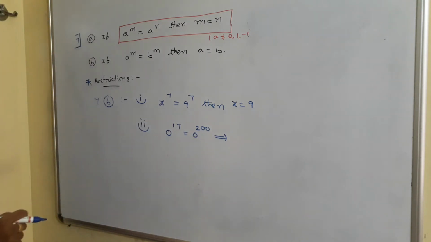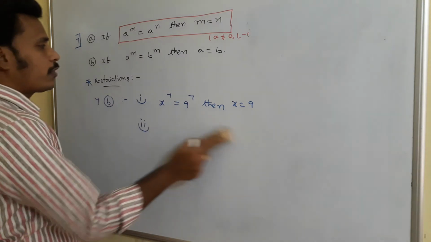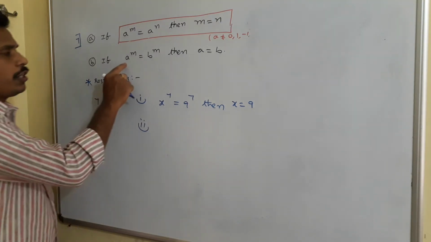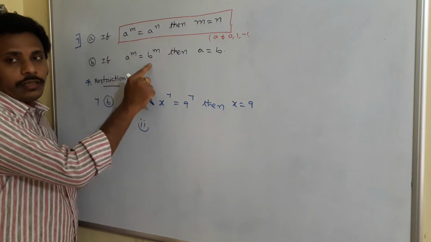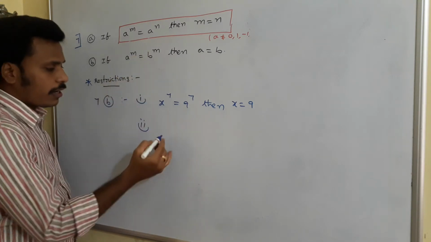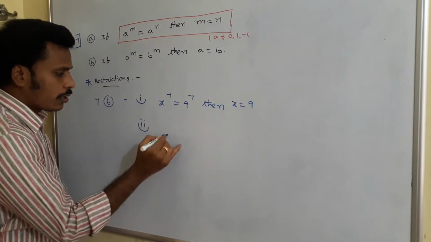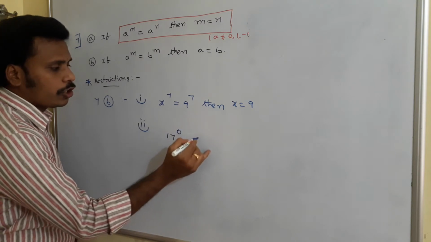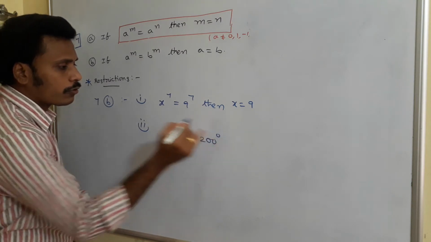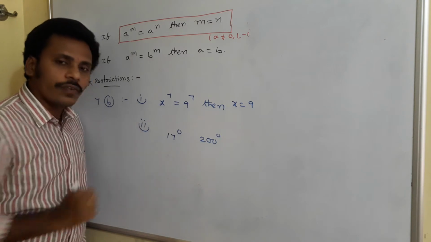See what we need to use? Powers I have to use. Powers should be equal, right? So I have to use this particular thing: in the sense, powers are equal, bases are different. I will use this. Something like 17 power 0 and 200 power 0.